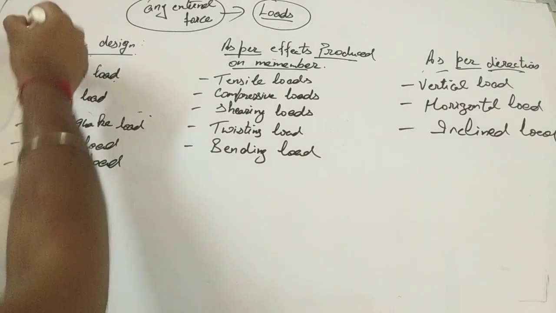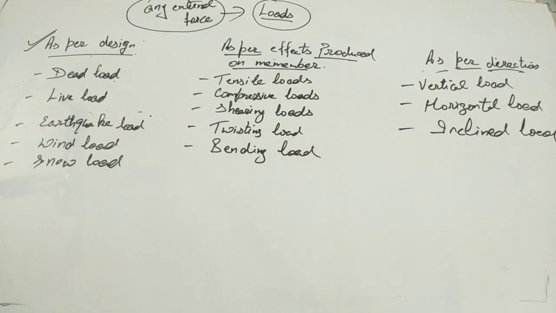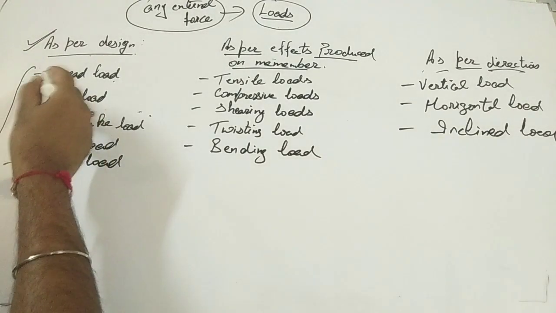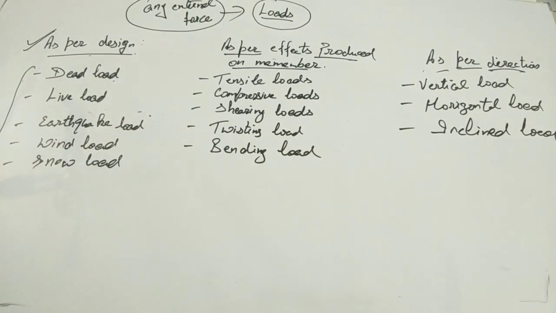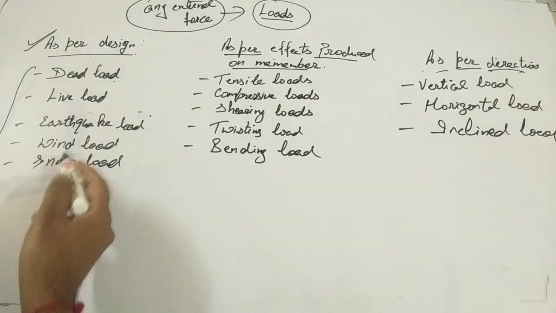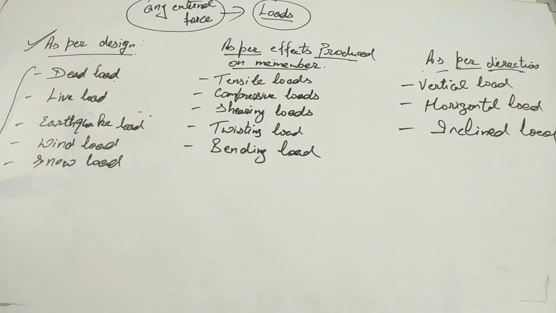So first one, the very important type, as per the design. Loads as per the design, there are a total of 5 types. First one, dead load, then live load, earthquake load, which is also known as seismic load, then wind load, and the last one is snow load. Now we'll discuss each and every type in detail.